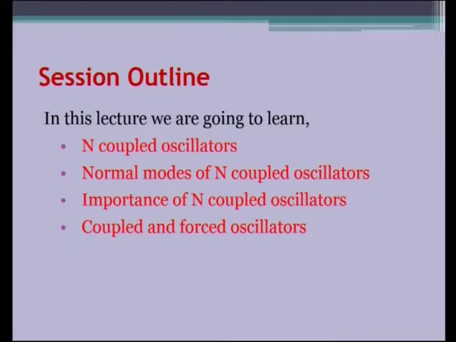Welcome to UGC lecture series in BSc Honours in Physics. We have been listening to a series of lectures on the topic oscillations and waves. In this lecture, we are going to discuss the coupled oscillators, especially N-coupled oscillators. Let us see the session outline before we start today's lecture. In this lecture, we are going to learn the concepts related to N-coupled oscillators, the normal modes of N-coupled oscillators, importance of N-coupled oscillators, the coupled and forced oscillators.